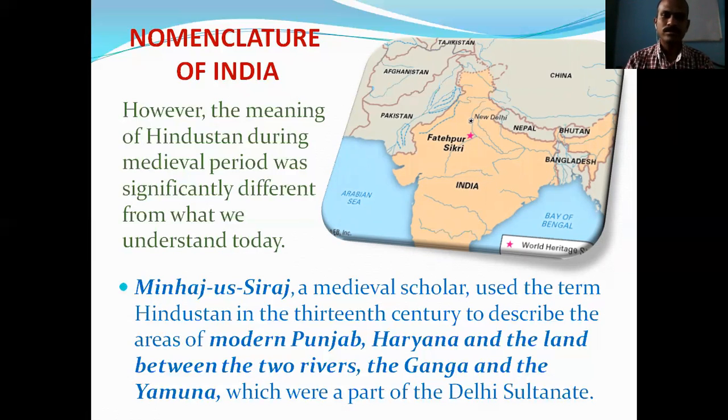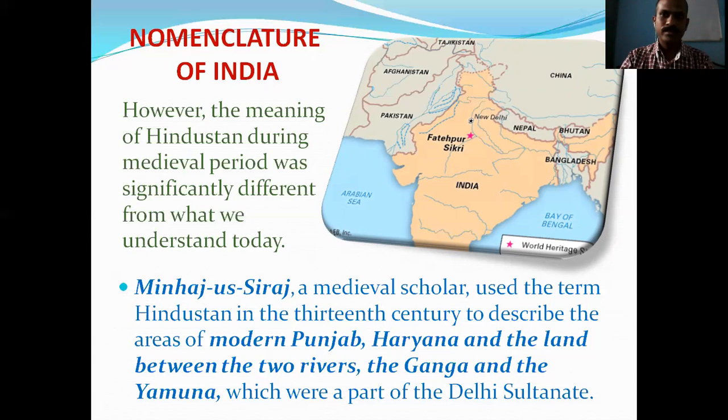Why is it so? Because it is lying near and after the river Indus. On the basis of the river Indus, India got its name Hindustan, because they considered Hindu to mean the Indus river. That is Sindhu, the Sanskrit name of the Indus river. So on the basis of this river's name, Sindhu, the land after the river Sindhu is Sindhustan, but they pronounced it as Hindustan.